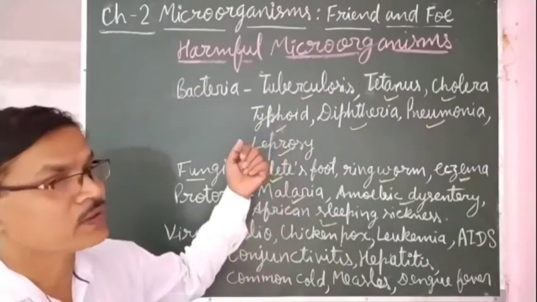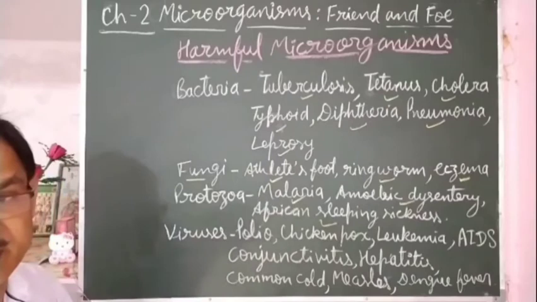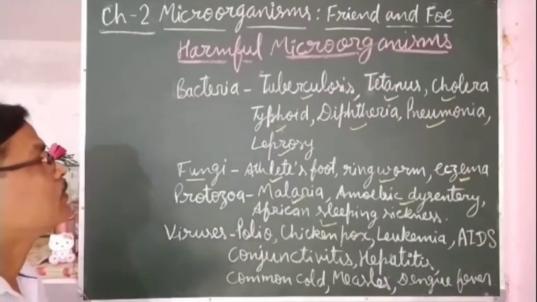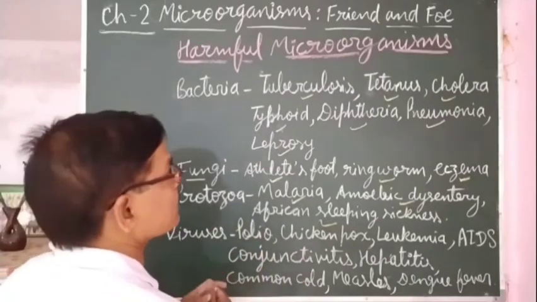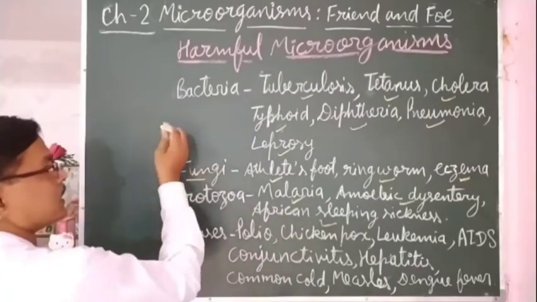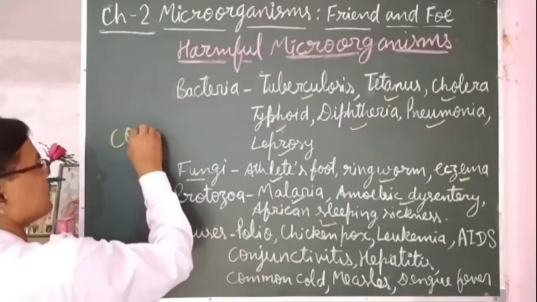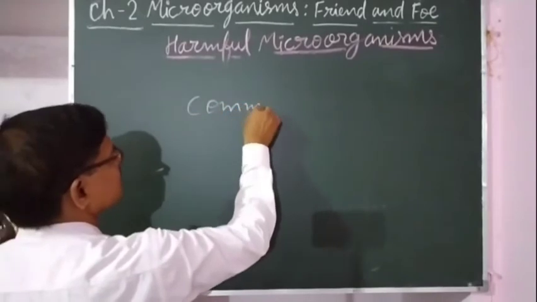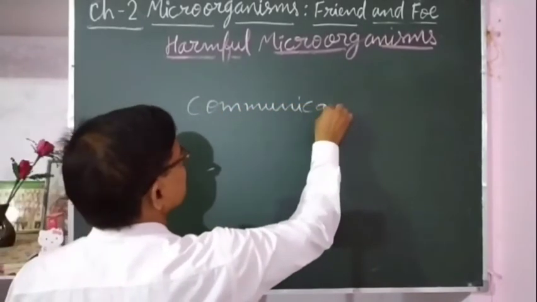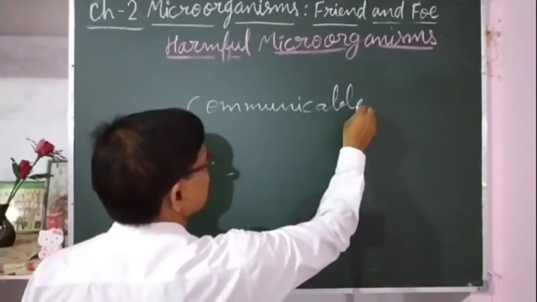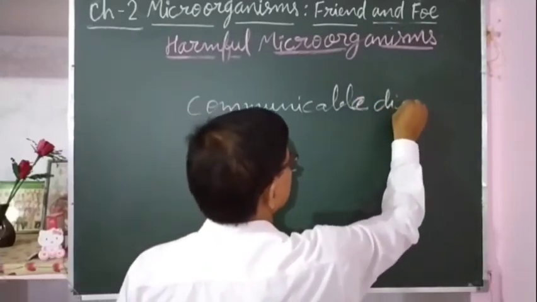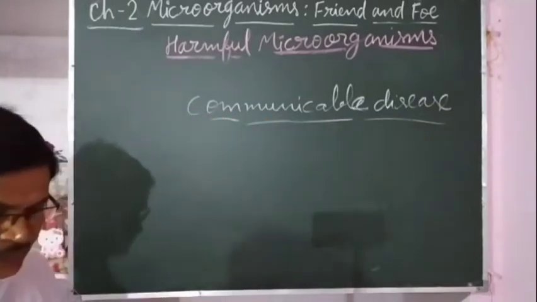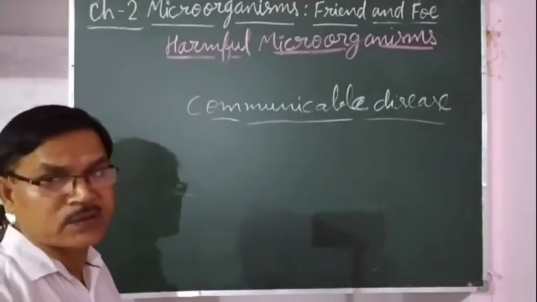Since they are caused by microorganisms, the microorganisms can be transferred from a sick person to a healthy person, and that person also falls sick because of that microorganism. That's why that type of disease is called communicable disease. Communicable disease can be transferred from one person to another person.